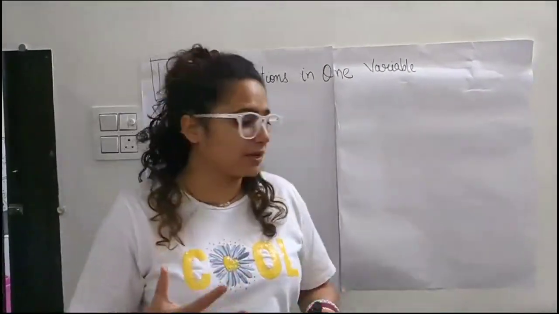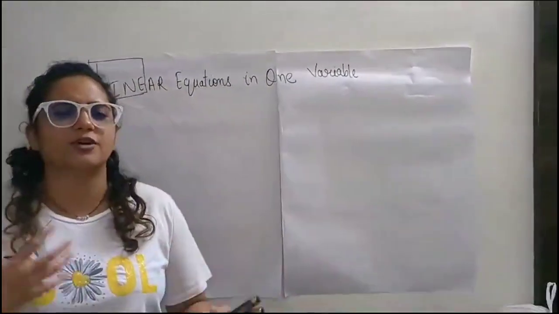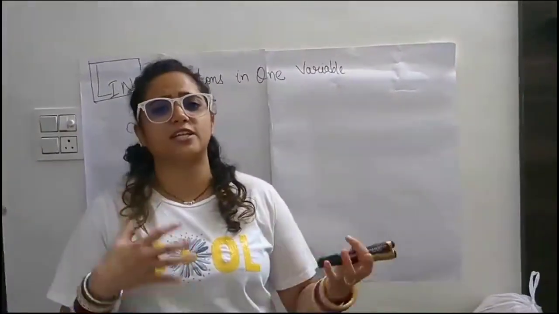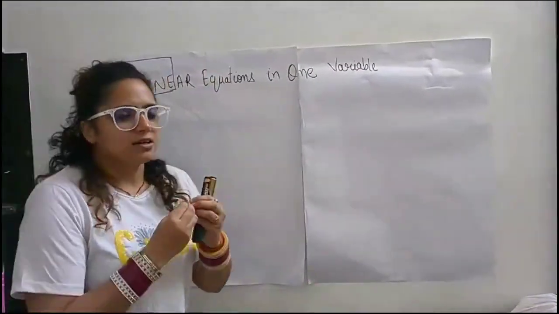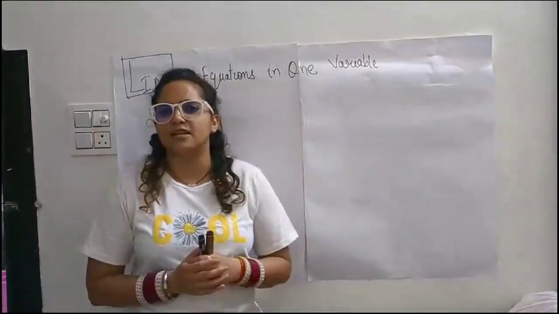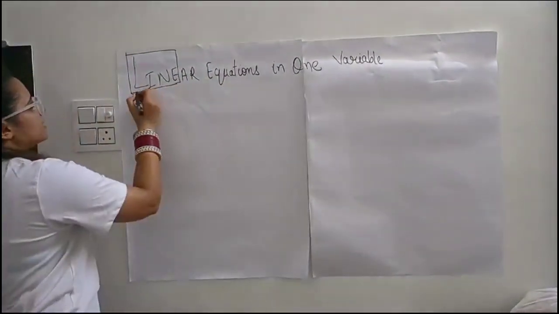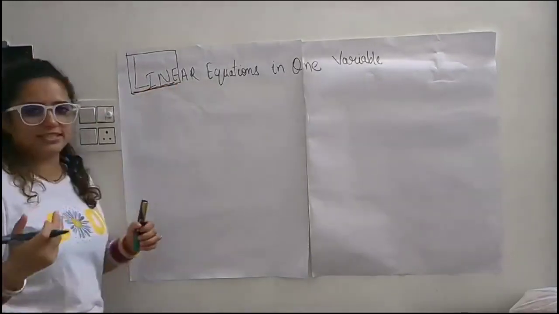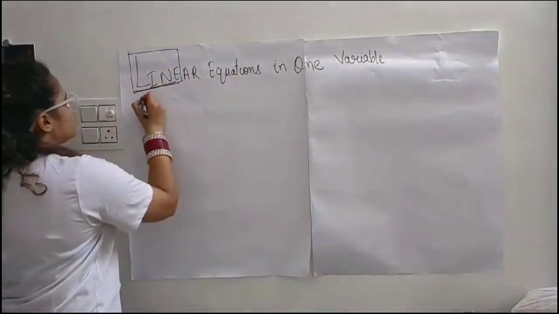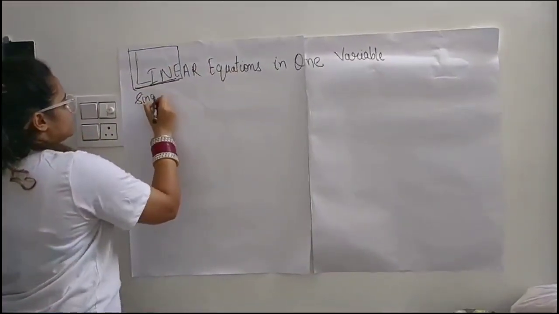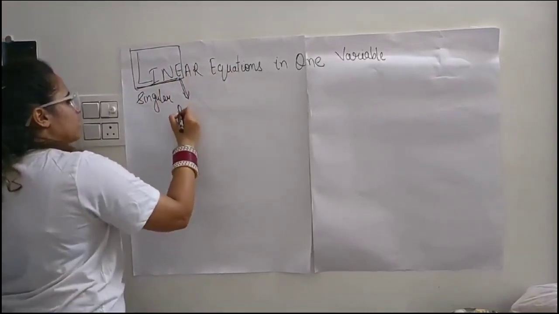As we all have different names and different meanings of our names, in mathematics also every word and every term has a different meaning, so let's break the words and understand the meaning nicely. Linear equations in one variable. This is a line, which is obviously a singular word, and singular means it is always one. So linear we will consider as one term.